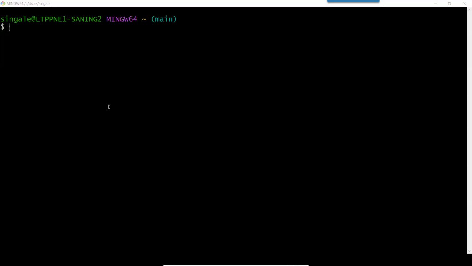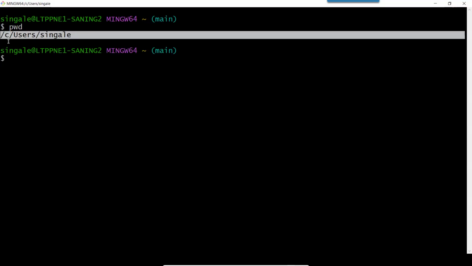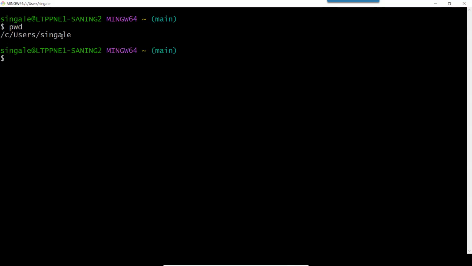So the very first thing is, where are we? That is important, the current location. We can see it using the command pwd. Now you can see here, this is the path where I am currently located. This is my C drive, users folder and async.